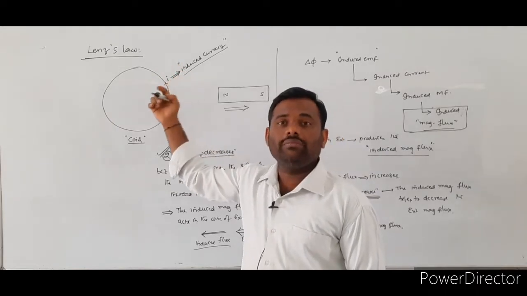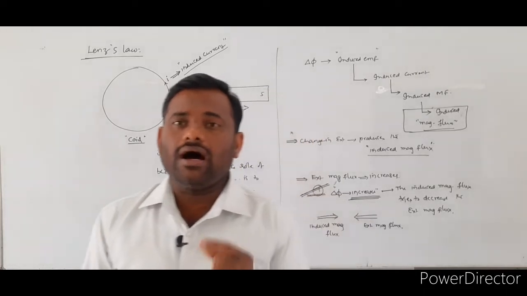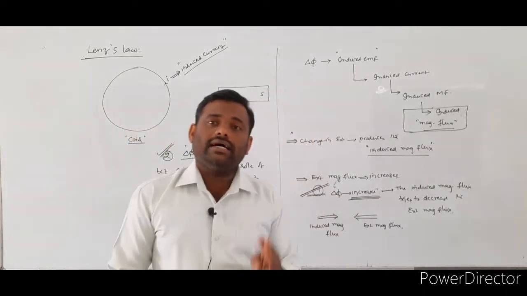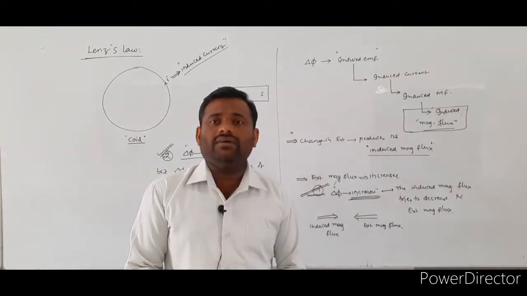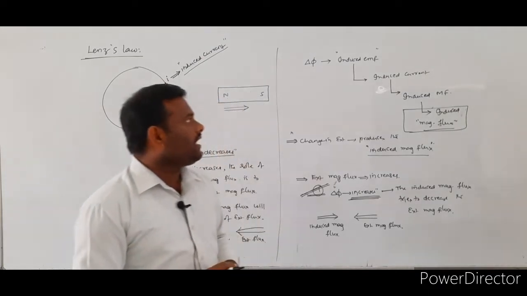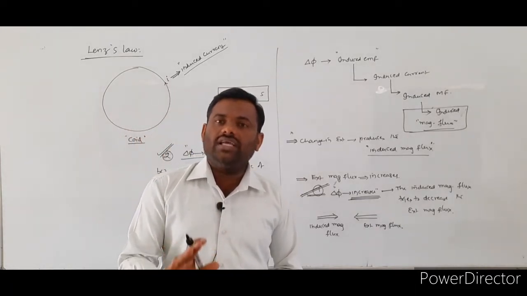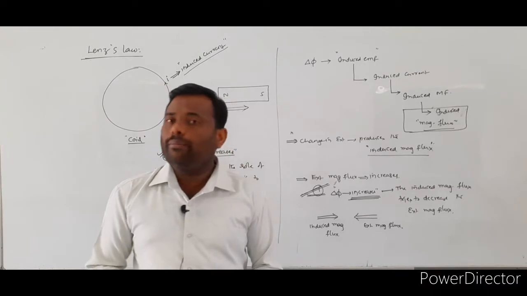So what does Lenz law say? Lenz law always says that either the induced EMF or the induced electrical current always opposes the change in magnetic flux.